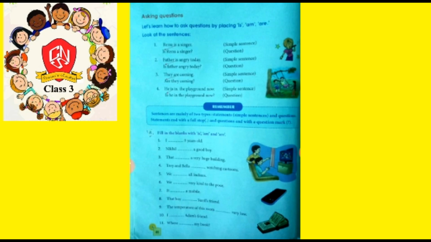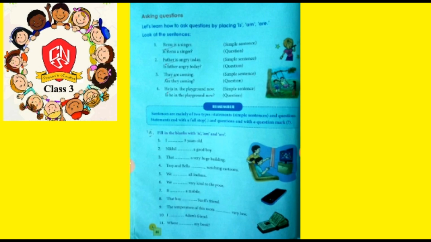So uncountable nouns are always followed by the singular form of the helping verb. So the temperature of this room is very low. Number 10, I dash Adam's friend.